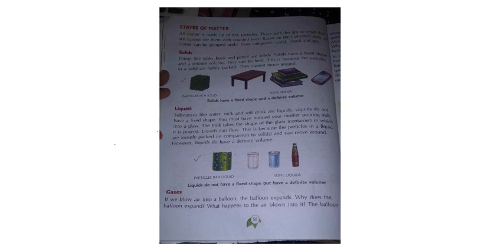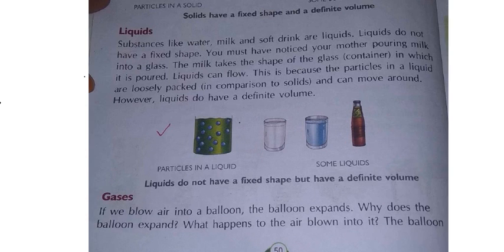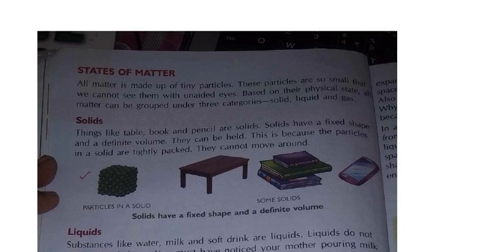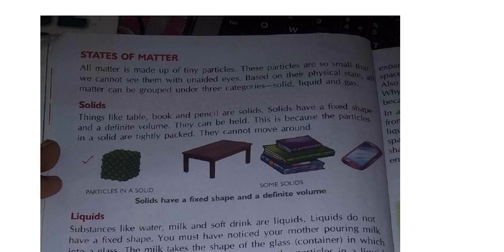Next one, states of matter. Till now we have discussed matter. Now, how many states of matter shall we discuss? Orally I say matter exists in 3 states mainly. First one is the solid state, next is the liquid state, and the last is the gas state. This question is important. If they ask in how many states matter exists, you should say 3 states: first solid, second liquid, and third gas. We shall learn about each one now.